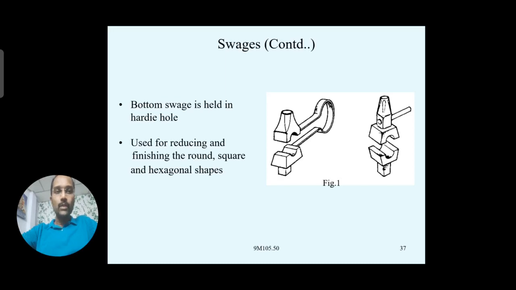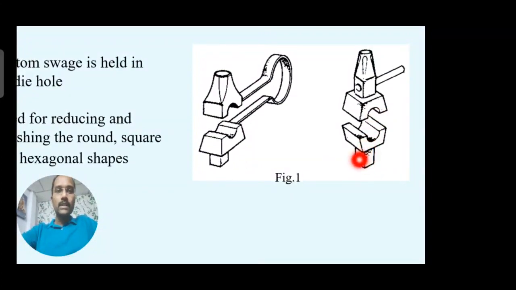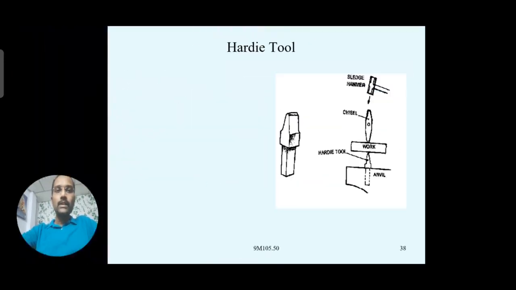In the bottom part, you see the shank portion is there. This is the shank, which is inserted into the hardie hole, nothing but the square shaped hole in the anvil. Then it is held in the anvil tightly. Now you place the workpiece in between them. Then you place the top part with the help of the handle over the workpiece. Then you can give striking or compressive forces above this swage. Now you can get the required shape, either round, square or hexagonal. So these are the two types of swages.